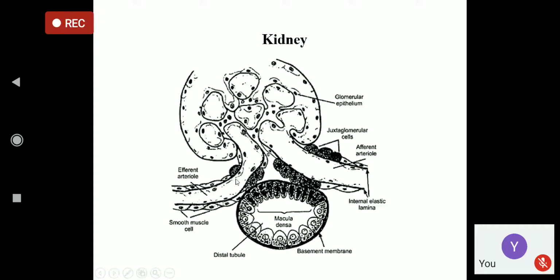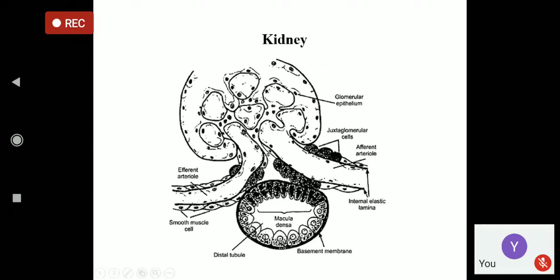At that time, this juxtaglomerular apparatus keeps the system in such a way that the blood pressure becomes high again, it becomes normalized, and the GFR is normalized. That is the function of the juxtaglomerular apparatus.